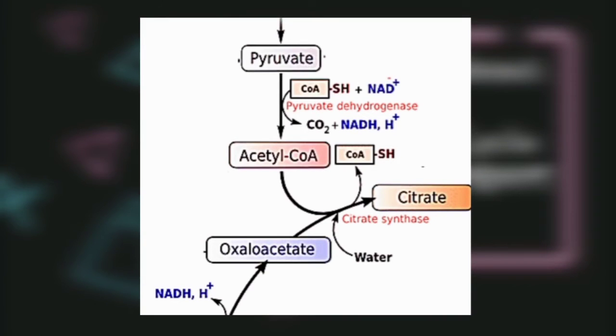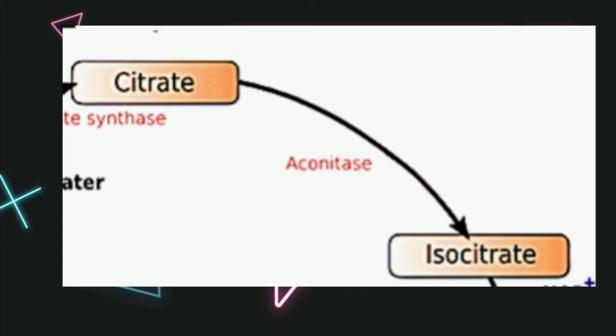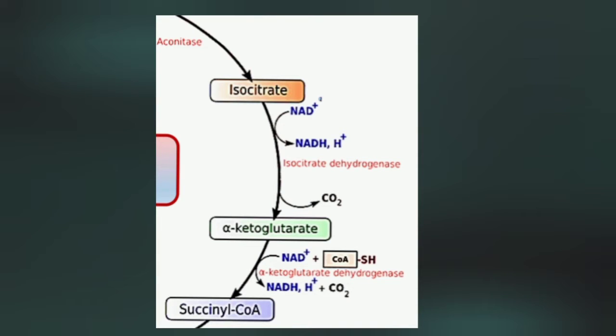Pyruvate from glycolysis will be oxidized to acetyl-CoA by the pyruvate dehydrogenase complex, which generates carbon dioxide and NADH, and then will be combined with oxaloacetate by citrate synthase to form citrate. Citrate will be isomerized to isocitrate by aconitase, while isocitrate will be oxidized to alpha-ketoglutarate by isocitrate dehydrogenase and release carbon dioxide while reducing NAD to NADH. Alpha-ketoglutarate also will be oxidized to succinyl-CoA by alpha-ketoglutarate dehydrogenase, also releasing carbon dioxide and reducing NAD to NADH.